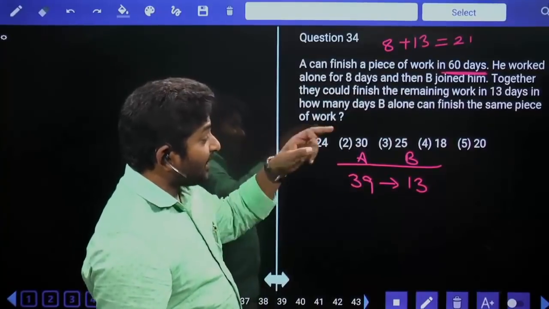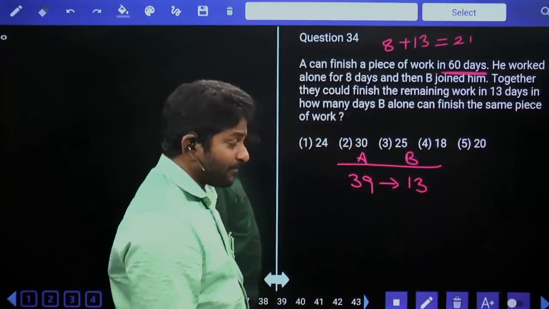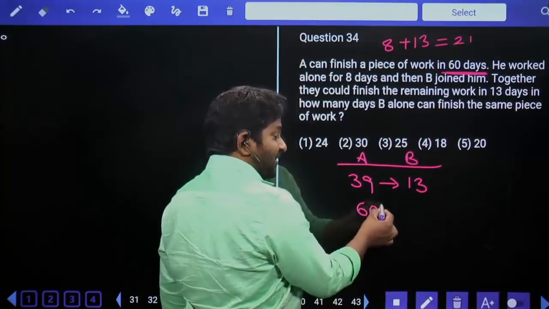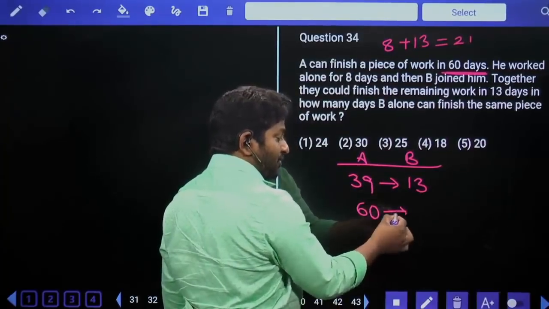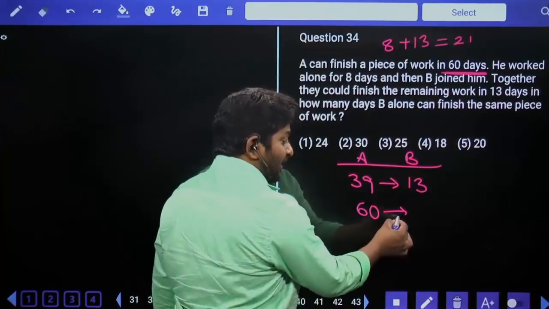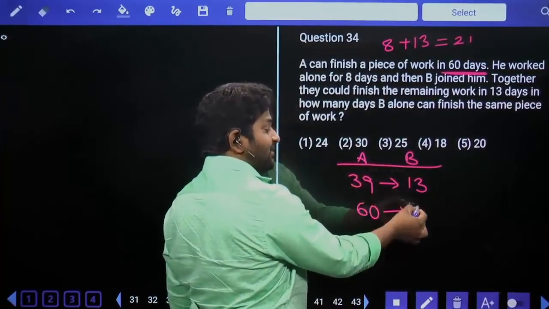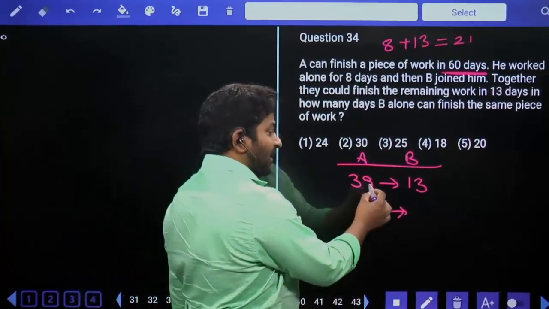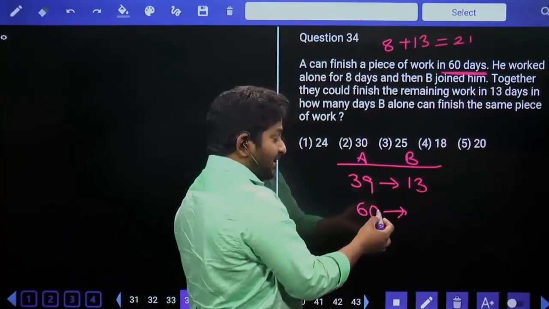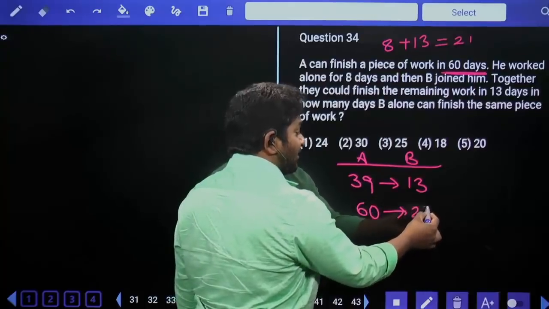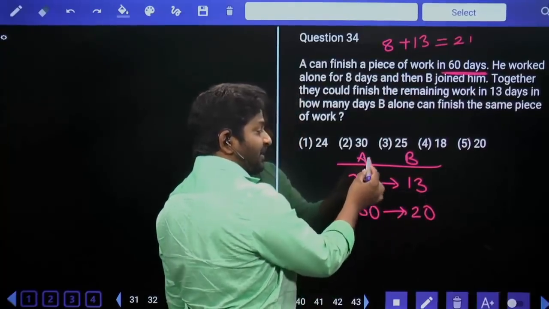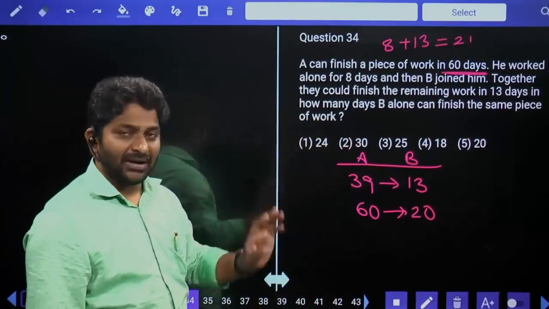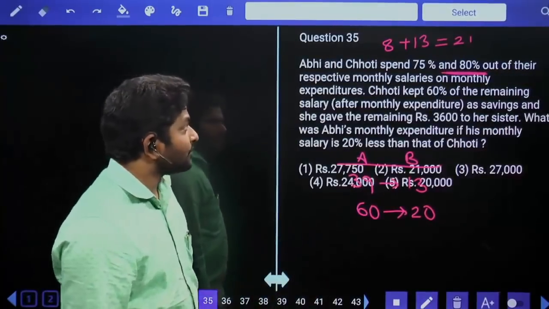We were asked to calculate the time B takes to complete the total work. A can complete the total work in 60 days. So in the same proportion, 60 days of A's work is equal to how many days of B's work? If we calculate that, we are done. 39 divided by 3 is 13. 60 divided by 3 is equal to 20. So 60 days of A's work is equal to 20 days of B's work. B can complete the total work in 20 days, which is the fifth option.